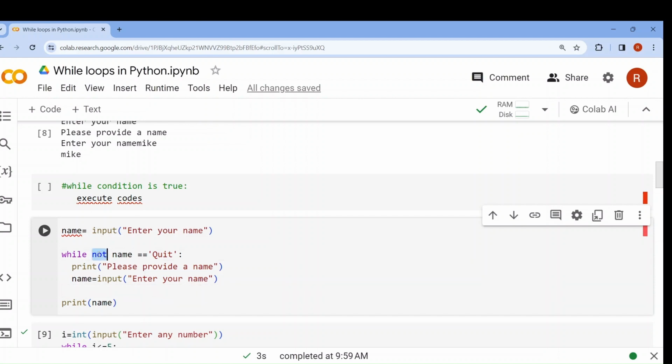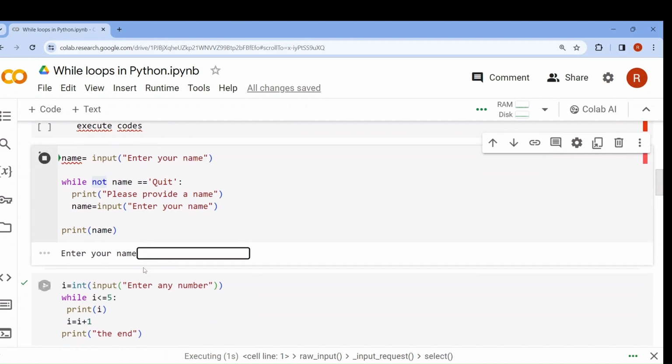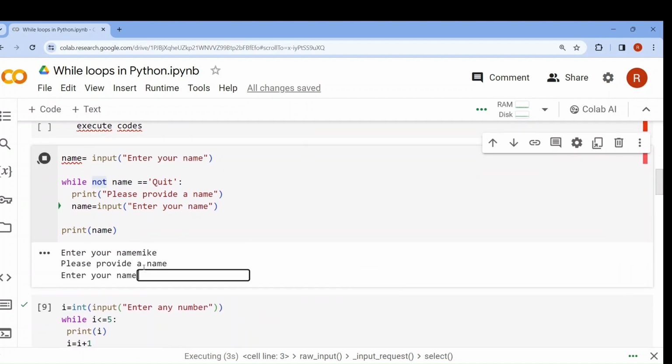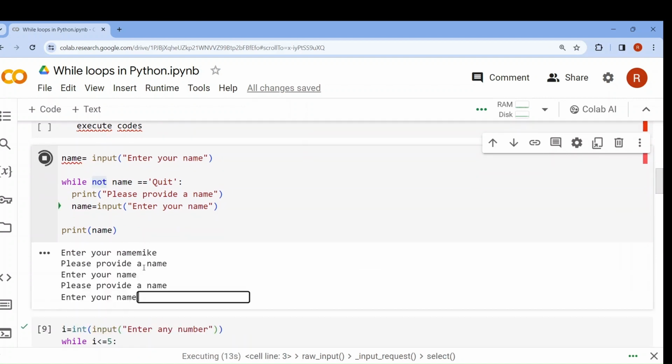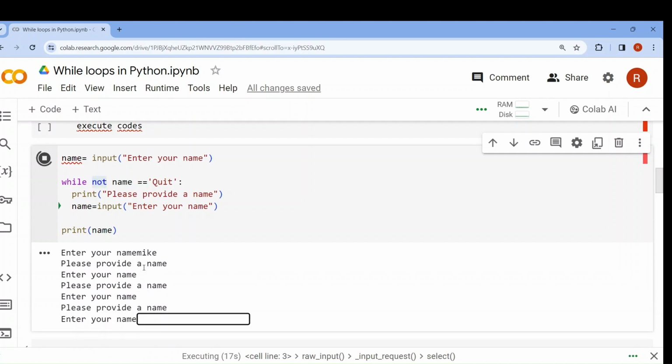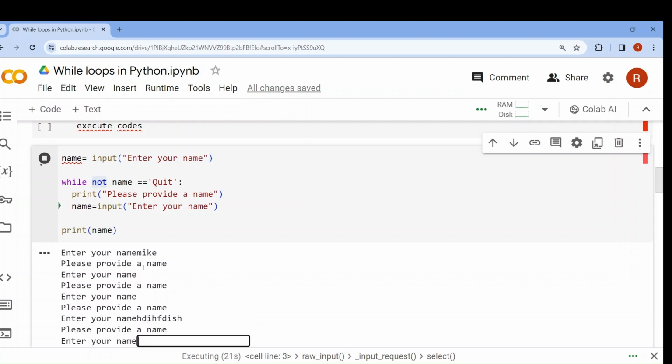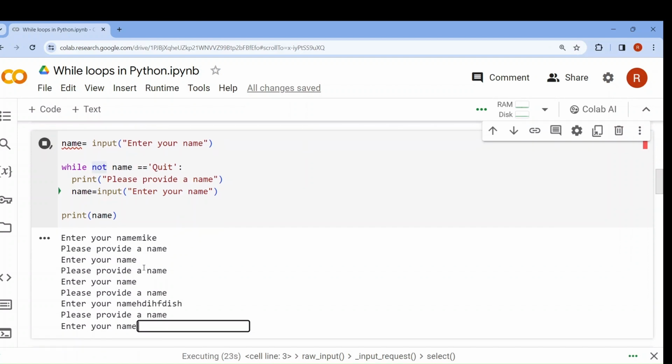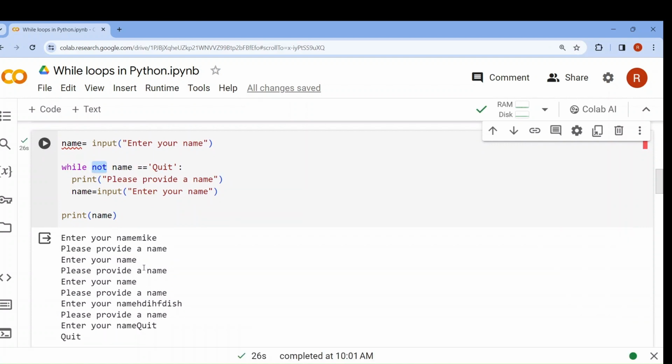For that I have used the not keyword. Now if I run it and if I give Mike, see, it will again ask. If I don't provide any input, or if I write anything else, the program will continue until and unless I provide quit as an input. So this is the condition that has to be made to complete the while loop.